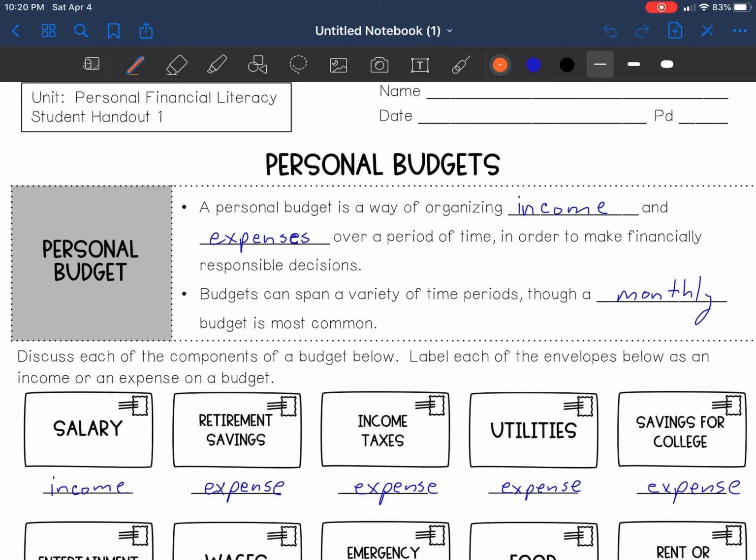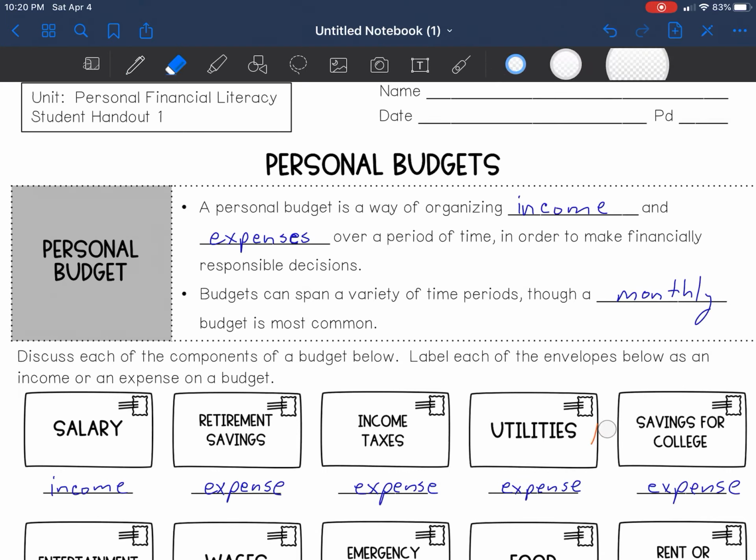We're going to label each of these envelopes below as income or an expense on a budget. Income is money coming in. An expense is money coming out, where we're using that money to pay for something or save. So, for example, a salary would be considered an income. Retirement savings would be an expense since that money is going out. And income tax is an expense. Utilities, water, cable, electricity is an expense. Savings for college, an expense.